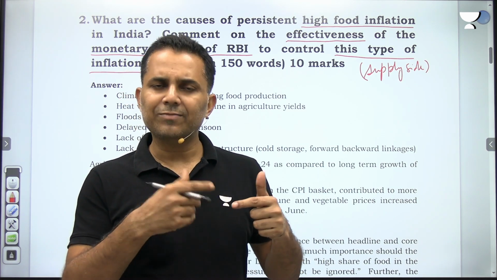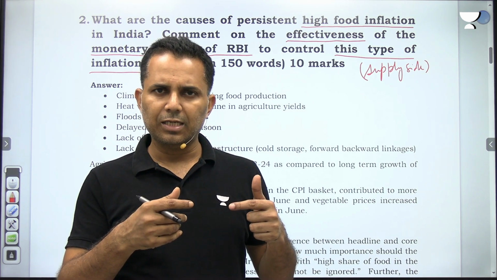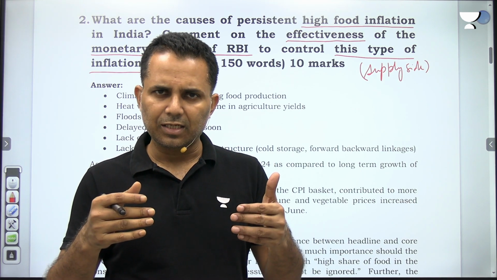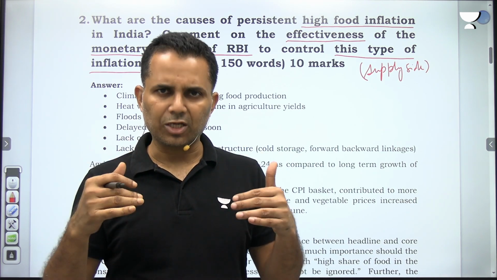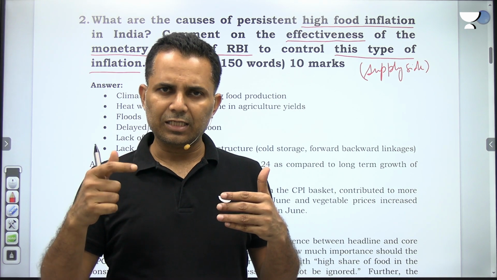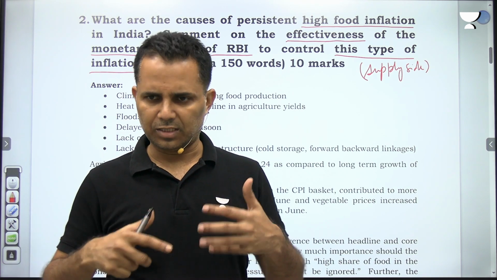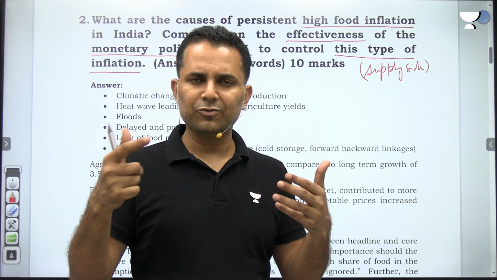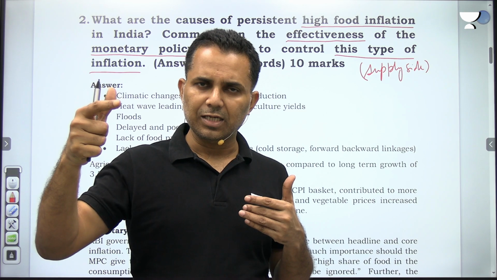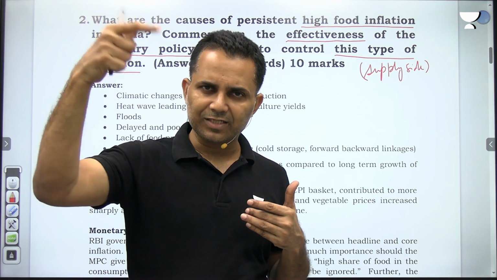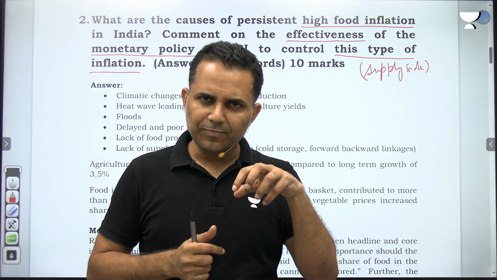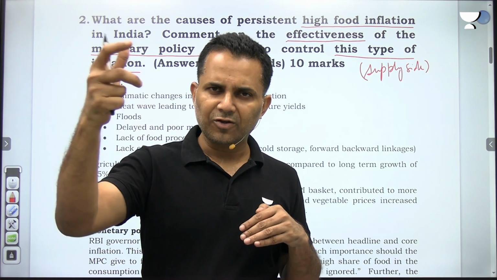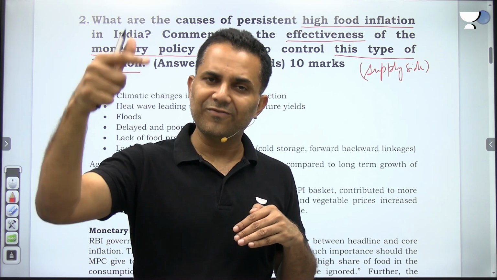Now if the prices of these items are high, then they start expecting that the inflation is higher, and this inflation expectation gets inbuilt in their psychology, in their mind, and they start expecting that our wages should increase. Since inflation is high, our wages should increase. Now this thinking of theirs, that their wages should increase, this ultimately results in higher wages and higher inflation in future. So higher food inflation in the present date may lead to higher expectation of wages, and higher expectation of wages may ultimately result in higher inflation in future.